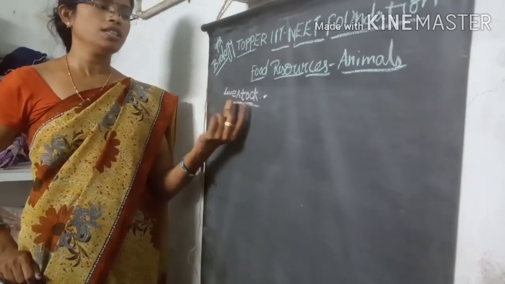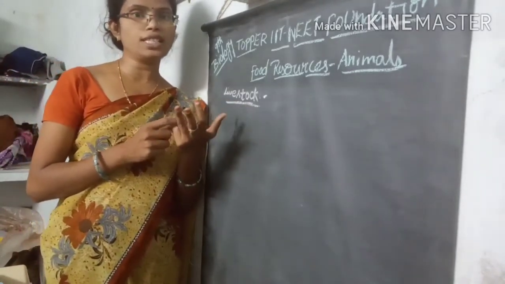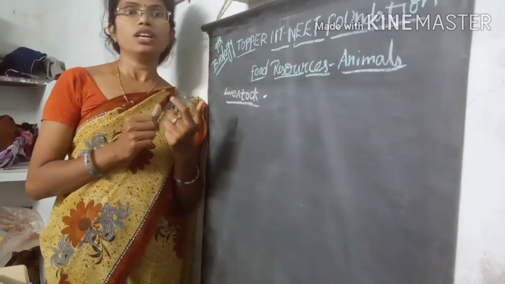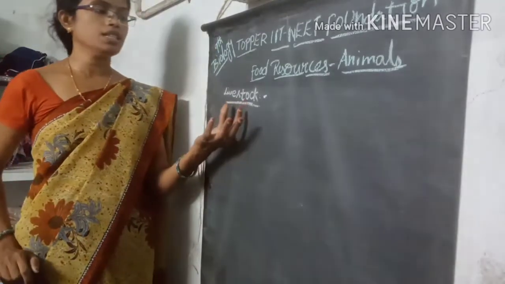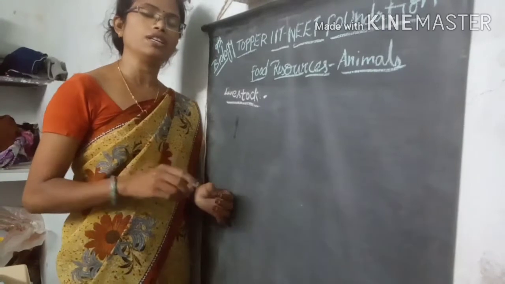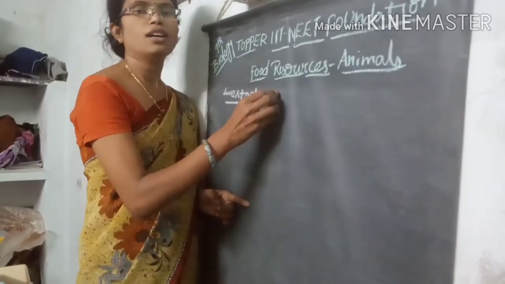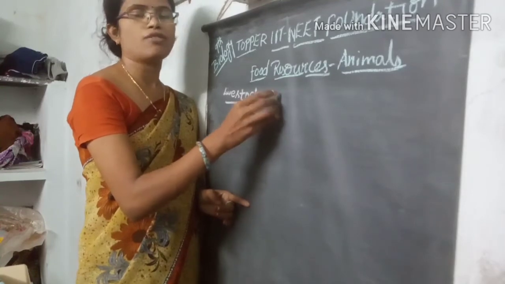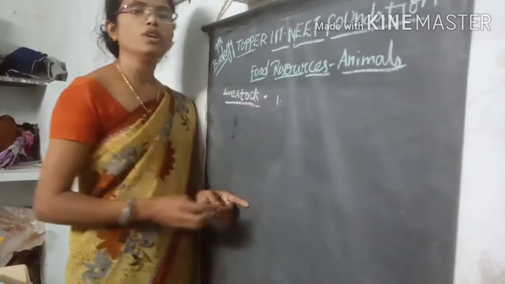For example, in livestock we grow different varieties of cattle, buffaloes, sheep, and goats. These mainly come under livestock. The organisms growing in our houses are mainly divided based on the purpose for which we grow those animals. We divide them mainly into three types.